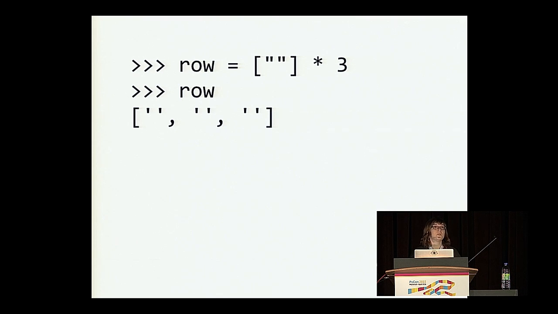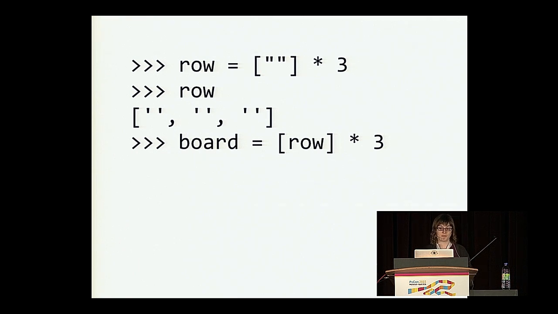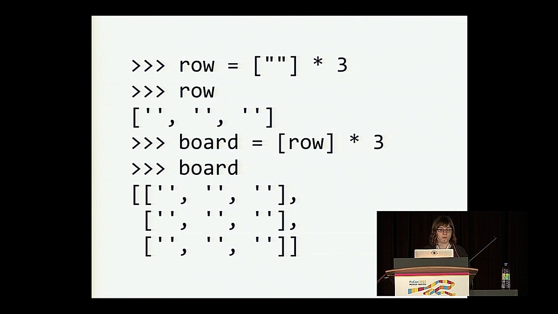Okay, so suppose we wanted to build a tic-tac-toe board. And we started by creating a representation of a row in the board. And an empty string is going to mean no one has claimed that spot yet on the board. And so we create this row, and really it's just a list of 3 empty strings. And then we'd like our board to be a list containing 3 rows, which we can do by creating a list with 1 row and multiplying it by 3, kind of how we built the row. Cool, so our board looks like this. It's empty, no one has claimed any spaces yet.